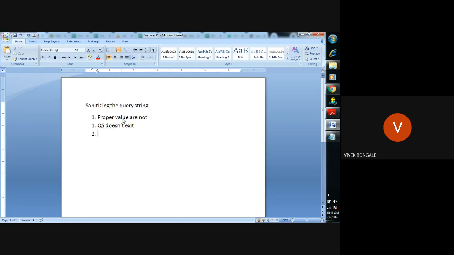That is, the query string doesn't contain that value. This is the second. First, the query string itself is not there. Second, the query string is there, but what the user is entering is improper; that value is not there.